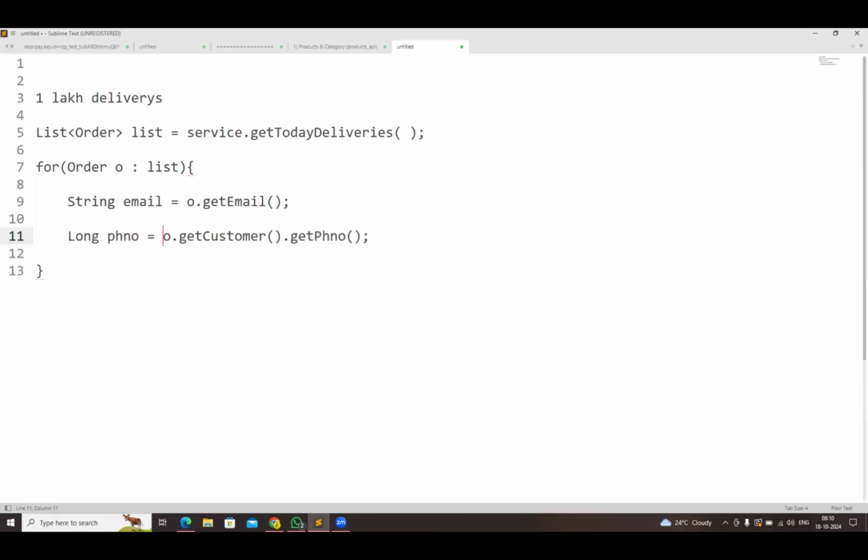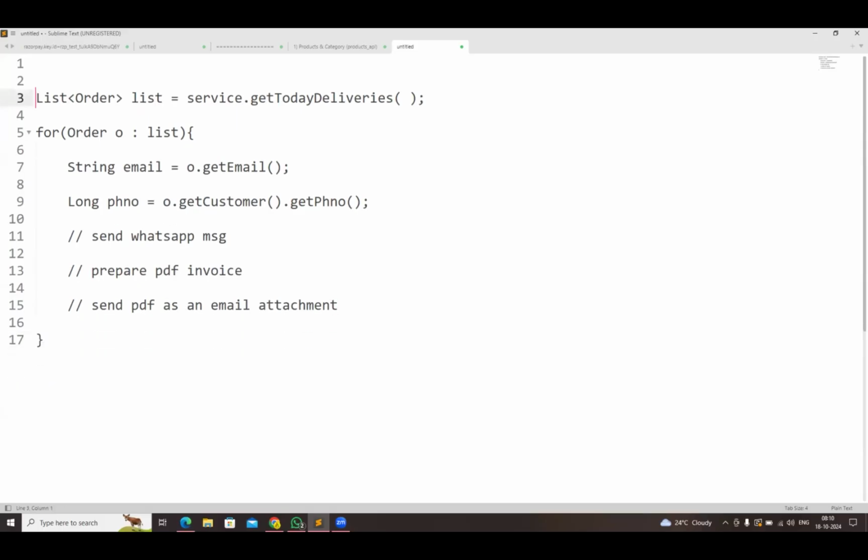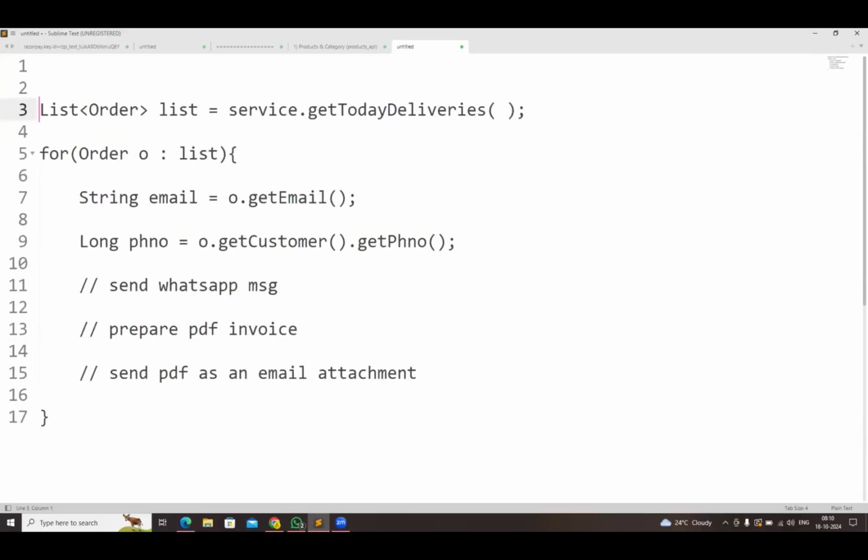Now what he is doing here: send WhatsApp message to the customer, prepare the PDF invoice, and send the PDF as an email attachment. So this is the logic that he has implemented to send the notification to the customer.